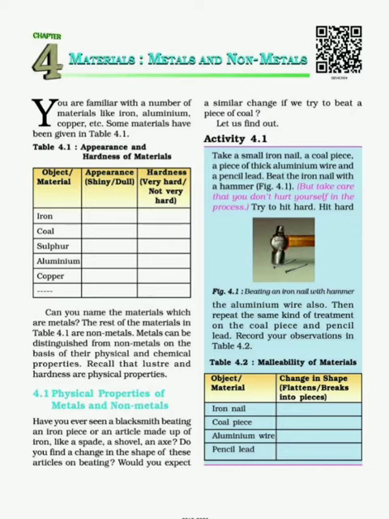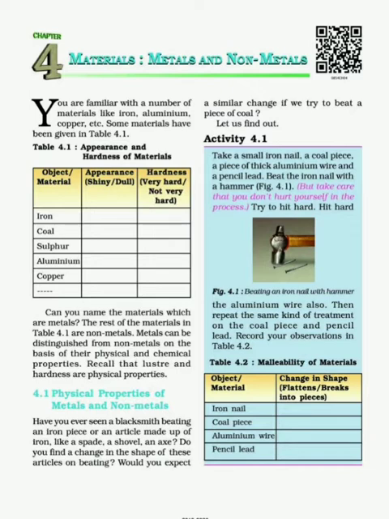So here what you have learned is that the iron nail and aluminium wire get flattened when you hit them very hard, and the coal piece and pencil lead are converted into pieces. This shows an important property of metals as well as non-metals: metals are malleable.